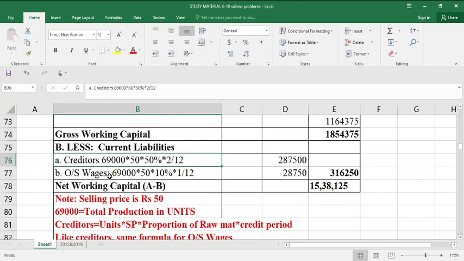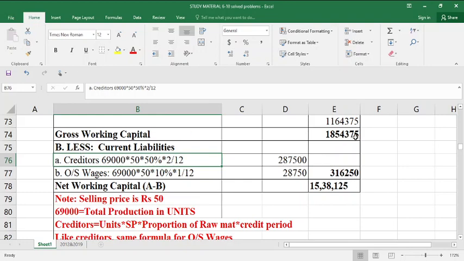It is also computed like this. 69,000 units of production into 10% of the selling price constitute the wages part, into outstanding wages is 1/12. So to calculate creditors and outstanding wages, the total 3,16,250 is nothing but the total current liabilities.